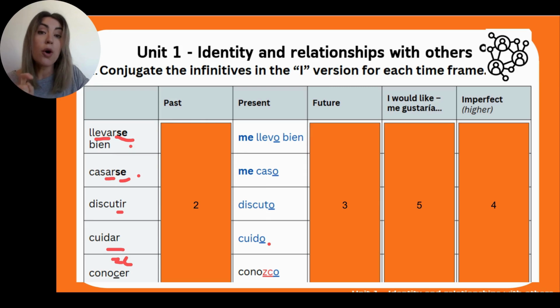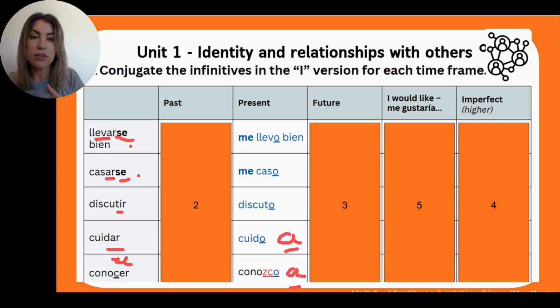Cuido. Cuido a. Cuido a. And the person. So this one is a. Cuido a mi hermano pequeño. I look after my little brother. Y conozco a. I know. And then the person, but you need an a. So this is called the personal a. You need to use it when the action is received by somebody. So, cuido a mi hermano. Conozco a tu hermano. I know your brother. ¿Vale?